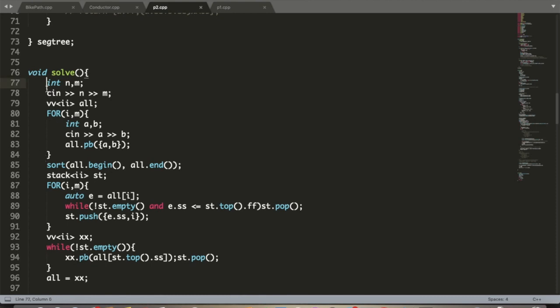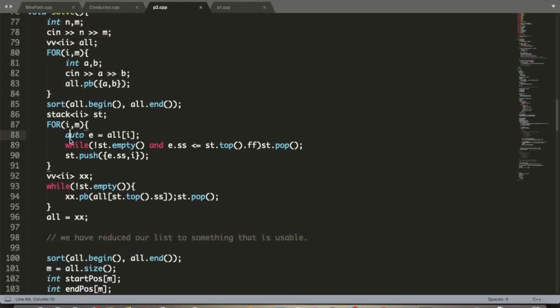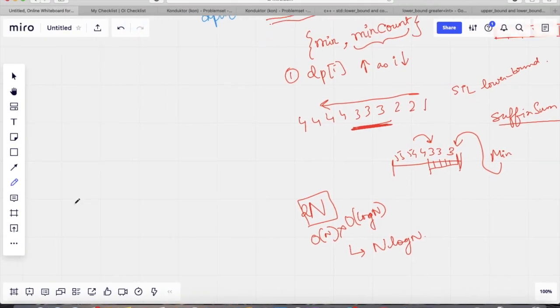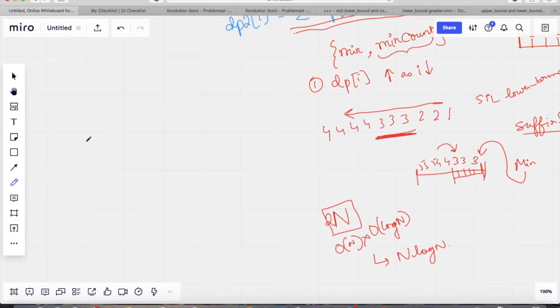Now here I take the input, then using a stack I delete all the redundant ranges. To do that, this is the algorithm that I follow. I first sort everything based on their starting index. Now notice what is a redundant range. This is a redundant range, right?